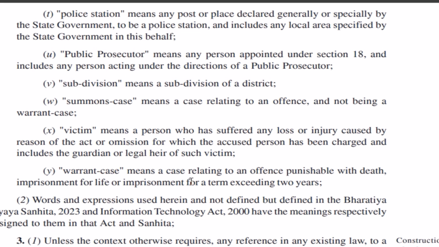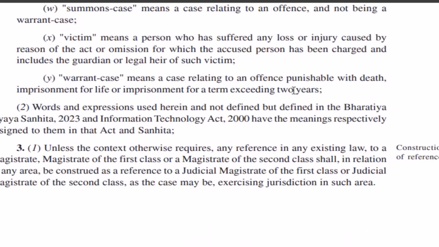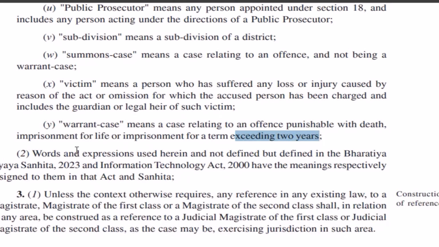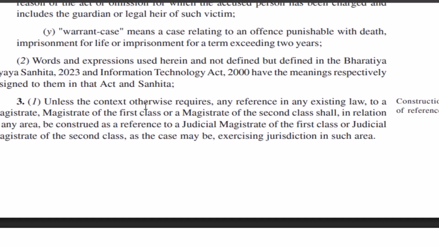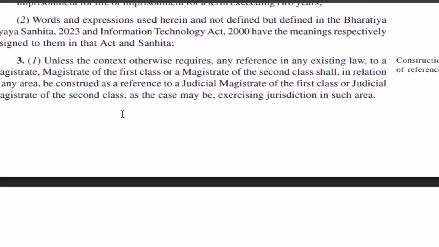So it says that a warrant case means a case relating to an offense punishable with death, imprisonment for life, or imprisonment exceeding 2 years. And the last, we have the victim part here. Victim means a person who has suffered any loss or injury caused by reason of an act or omission for which the accused person has been charged. A victim is generally the person who has suffered from any act or omission that is strictly prohibited by law. Then, words and expressions used herein that are not defined but are defined in the BNS, IT Act, are all included in this.